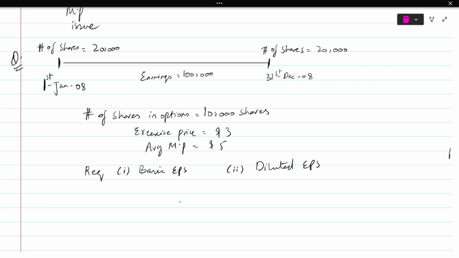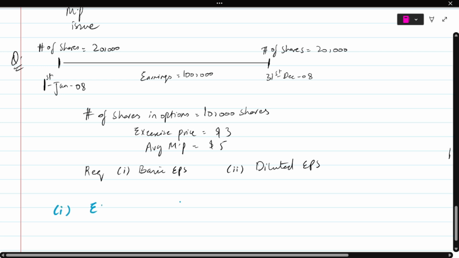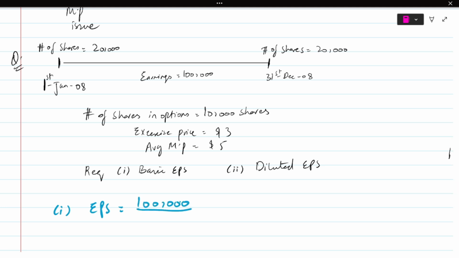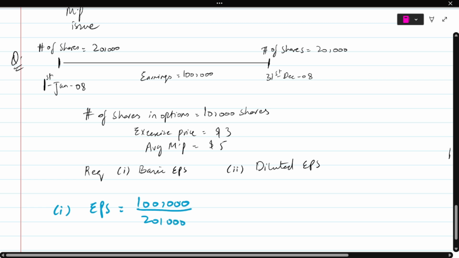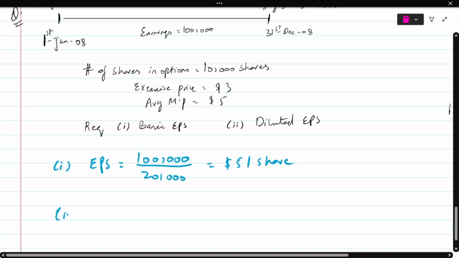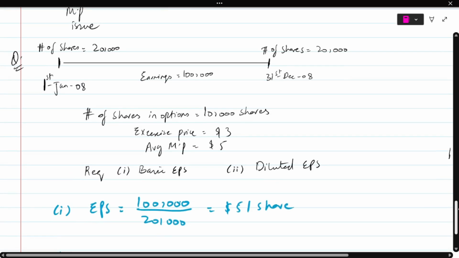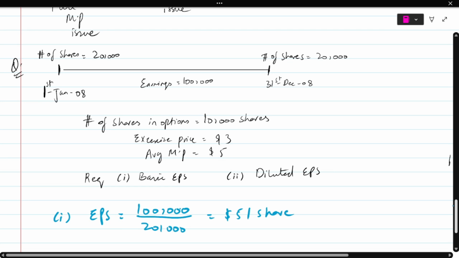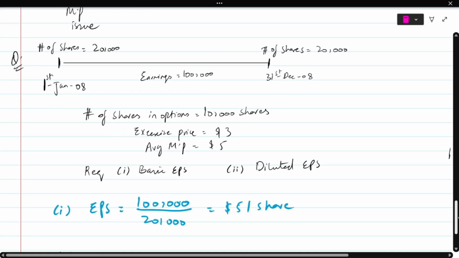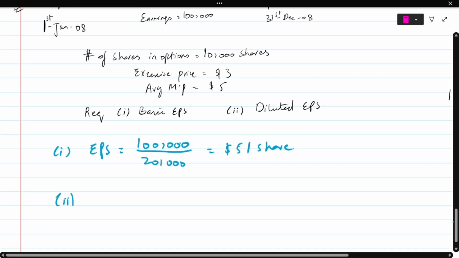So first of all, if I calculate my basic EPS, because that's the first requirement of the question, it's very simple, right? How will I do that? 100,000 divided by the number of shares, 20,000. So that's going to give me $5 per share worth of EPS, right? Now I have to calculate the diluted EPS. So now in a diluted EPS, there is a share option. It says number of shares in option, right? It's not convertible loan note. Now we are looking at share option. So the working would be different, obviously, right?